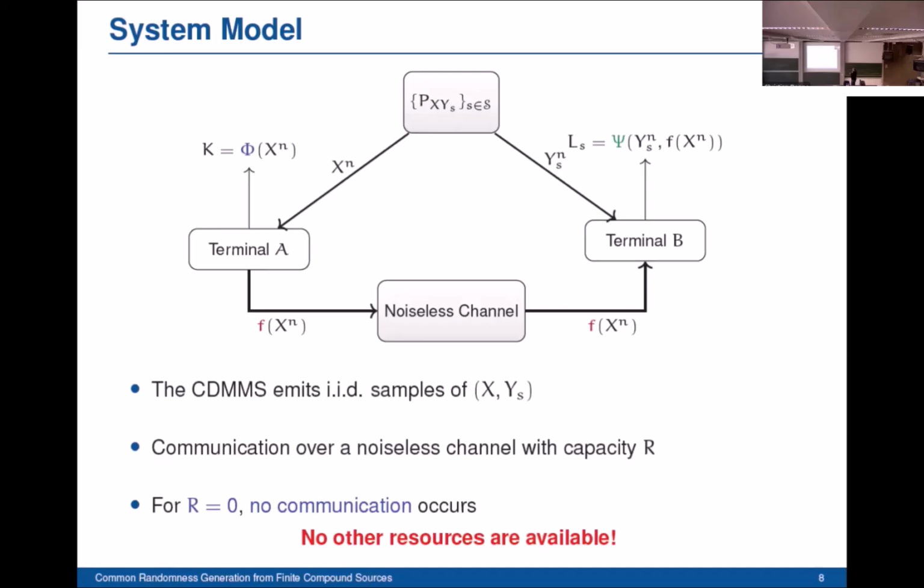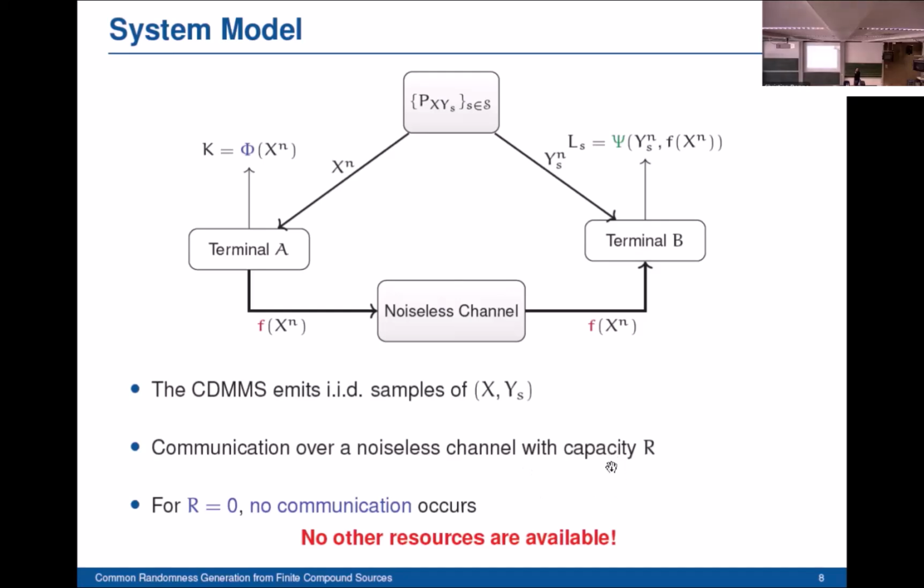So here the compound discrete memoryless source emits independent and IID samples of the generic variable X, and also IID samples of the second generic variable at terminal B. It is also assumed that terminal A can communicate with terminal B over some noiseless channels with limited capacity.